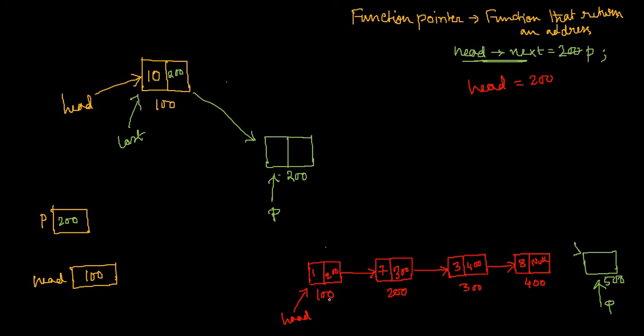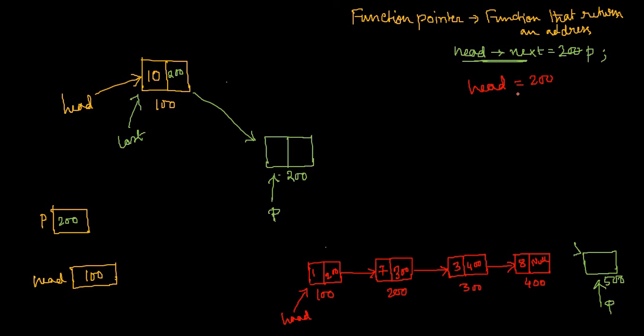So this particular node vanishes. That means you cannot change this head variable until and unless the first node is really vanished. If you delete the first node, then only the second node will be the first node, and then only head can be 200, but not before that. But right now we are not considering any delete operation. That means you cannot change the head variable.